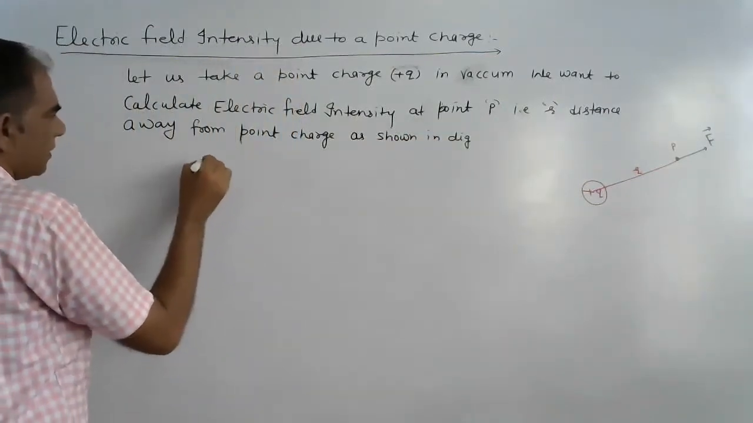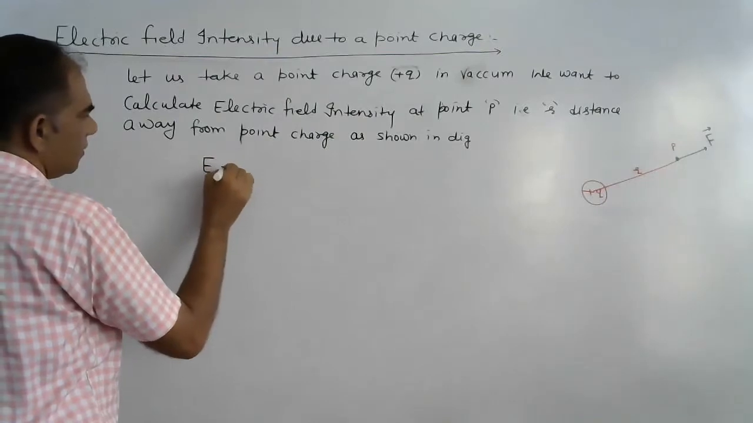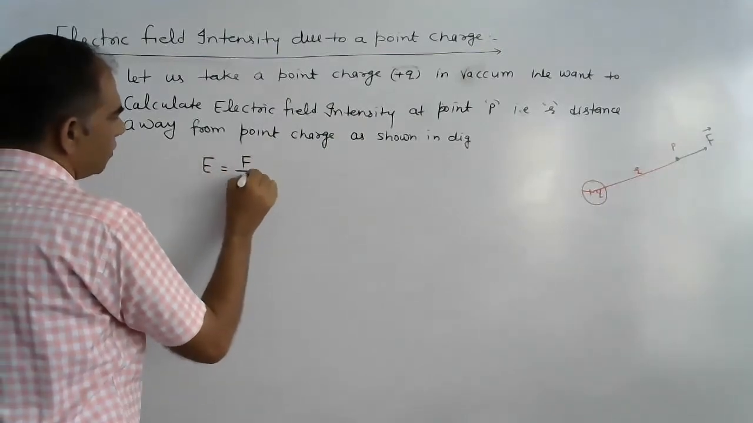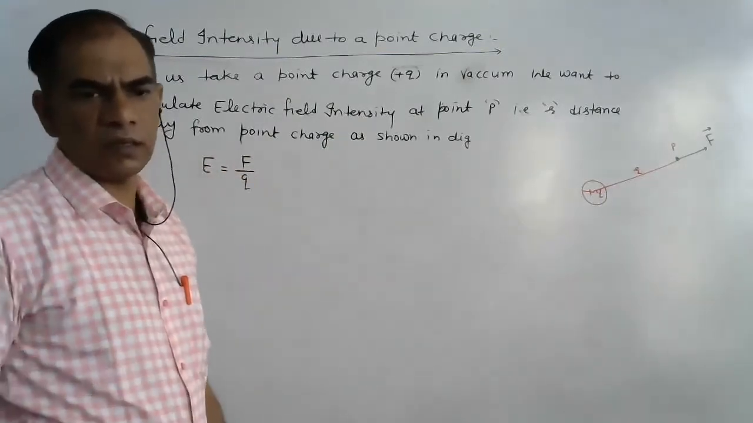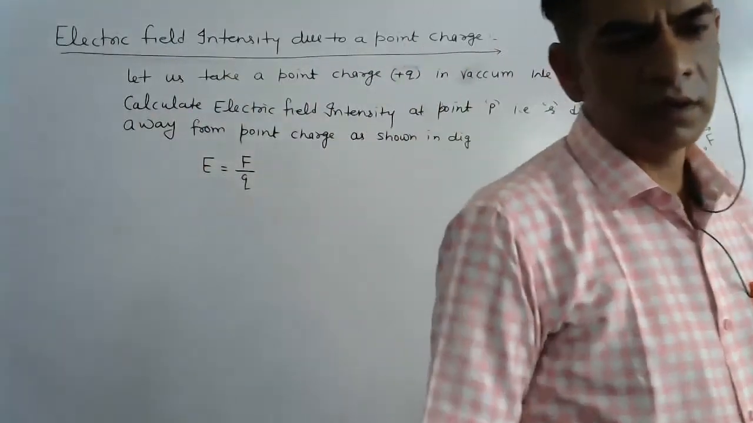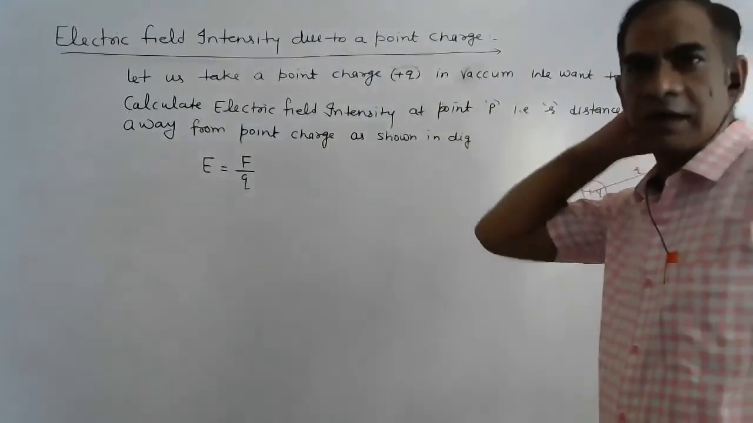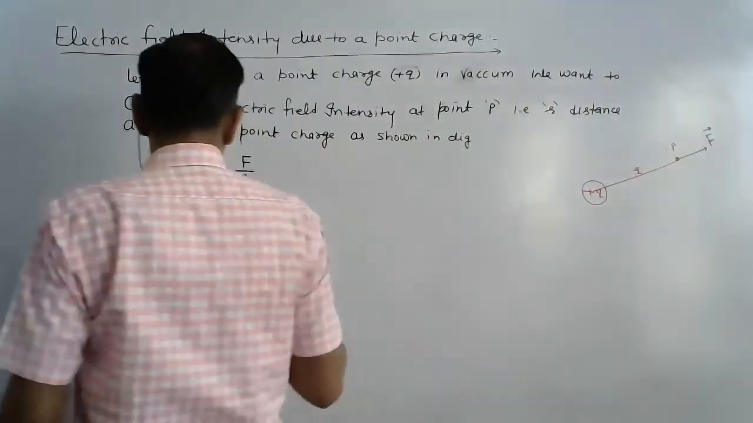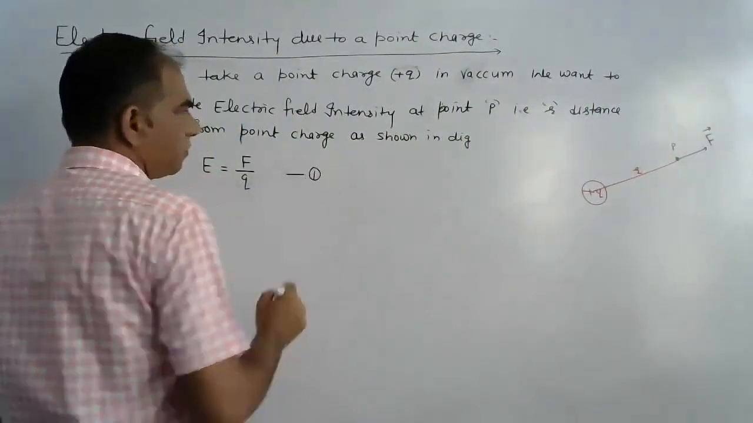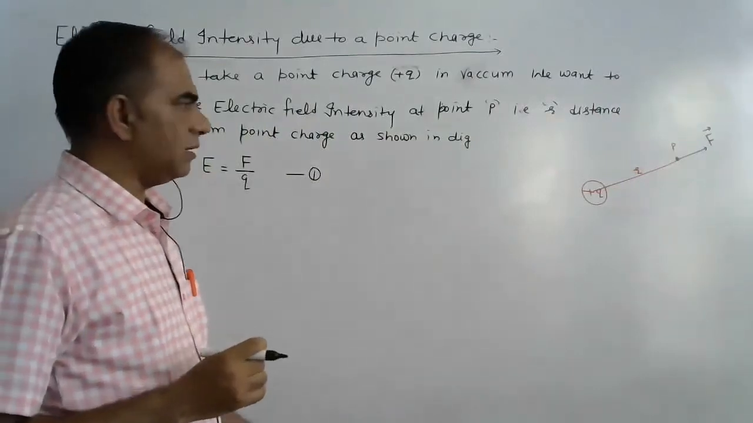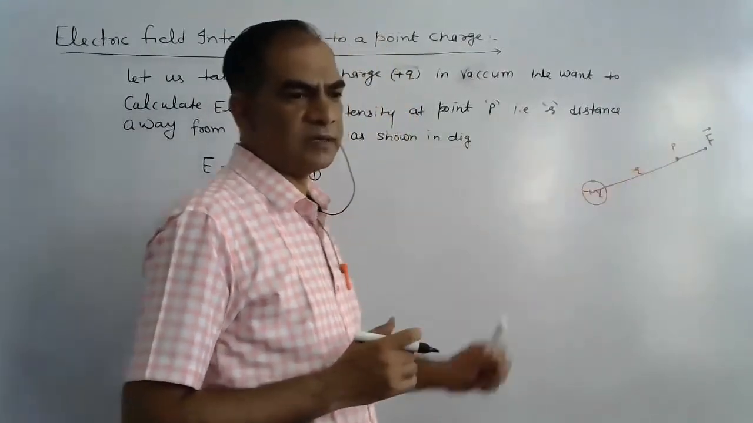Formula of electric field intensity: E is equal to F upon Q. We write here E is equal to F upon Q. It means that we find out the value of electrostatic force at this point.